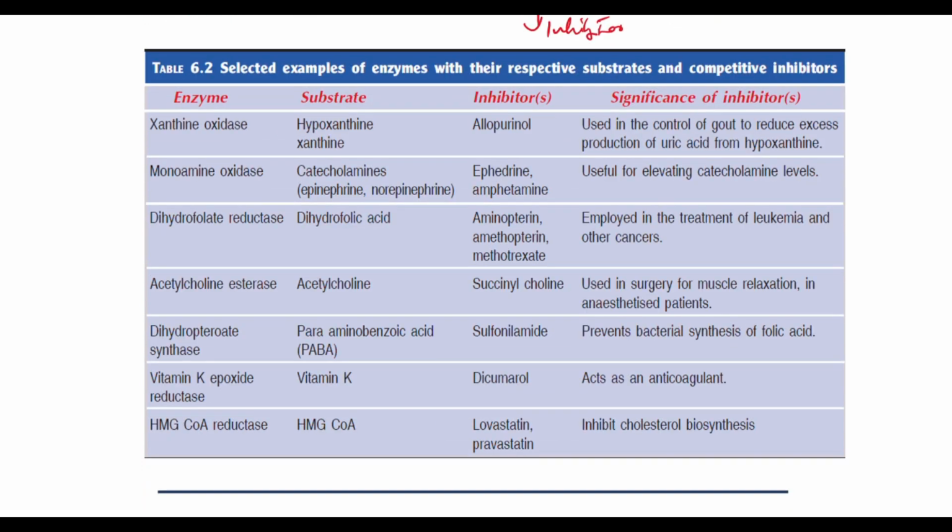Other examples: we have the xanthine oxidase enzyme. The substrate is hypoxanthine and the inhibitor is allopurinol. Then we have monoamine oxidase, where the catecholamines, epinephrine, and amphetamine will be your inhibitors. Then vitamin K epoxide reductase is the enzyme. The substrate is vitamin K, whereas the inhibitor is dicumarol. Then we have HMG CoA reductase, where we have HMG CoA as the substrate, and lovastatin and pravastatin as the inhibitors.